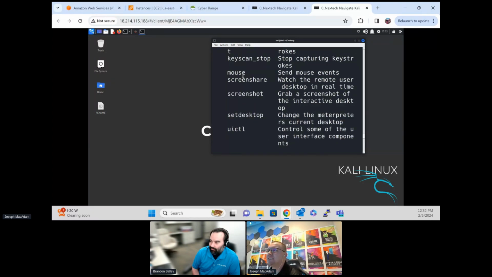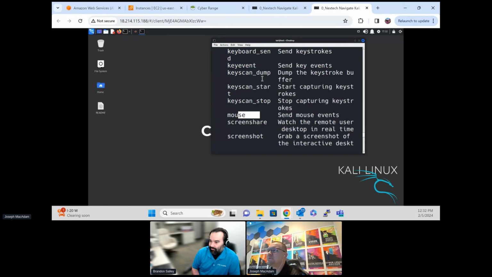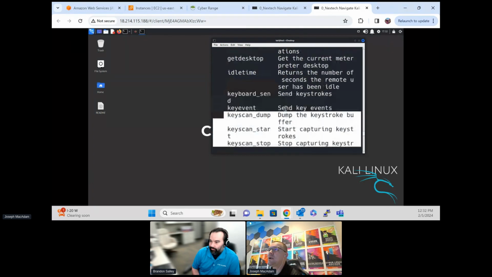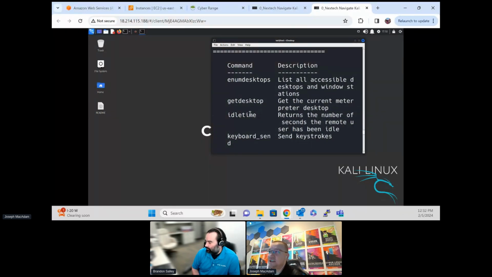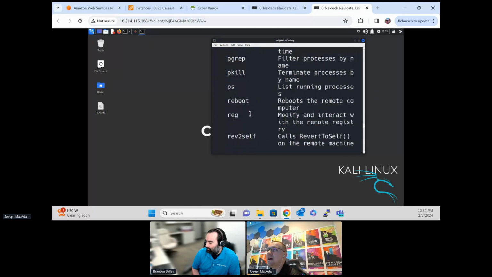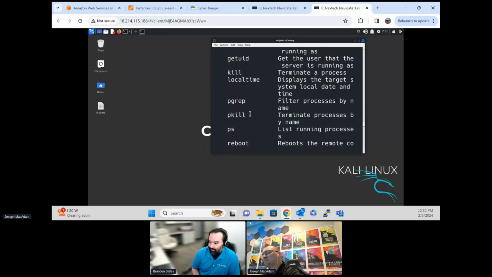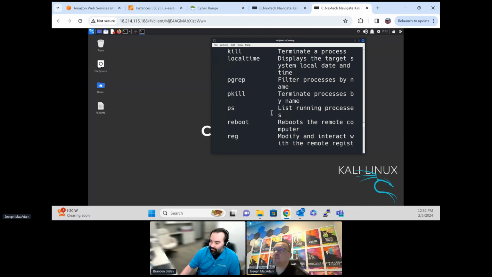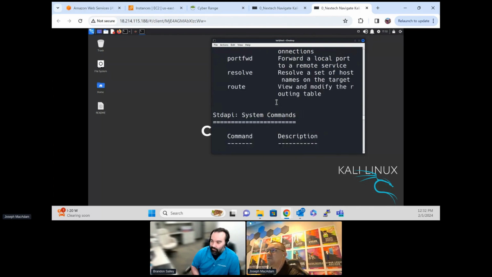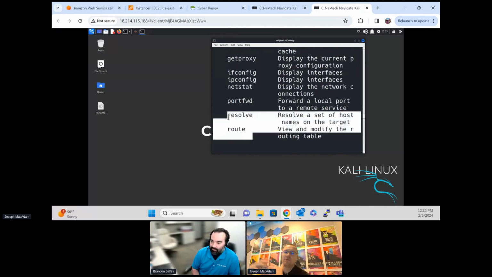We can look at his desktop. We can send mouse events. We can take over his keyboard. We could change his desktop so he can't see us doing anything. We can start to upload processes, kill processes. We can disconnect his keyboard and mouse, which is always fun. We can do basically whatever we want. We can route his traffic through our traffic. So at that point, that used to be called a man-in-the-middle attack. We like to call it an on-path or an adversary in the middle attack. So all of his network traffic comes through me now.